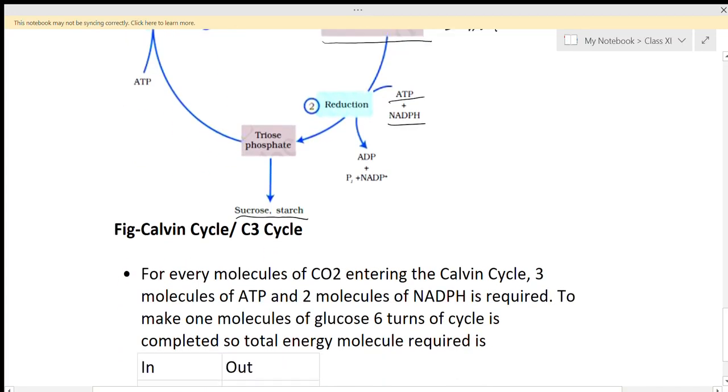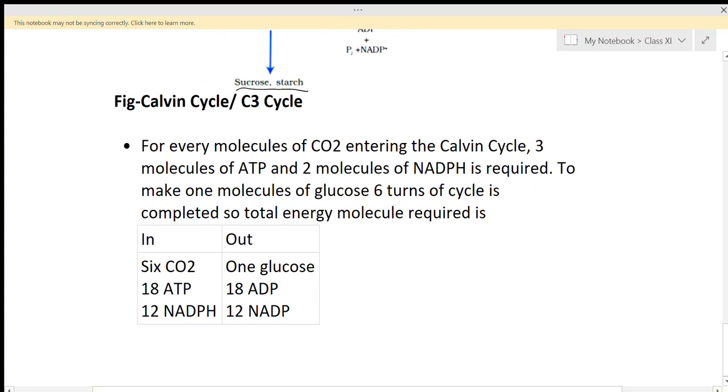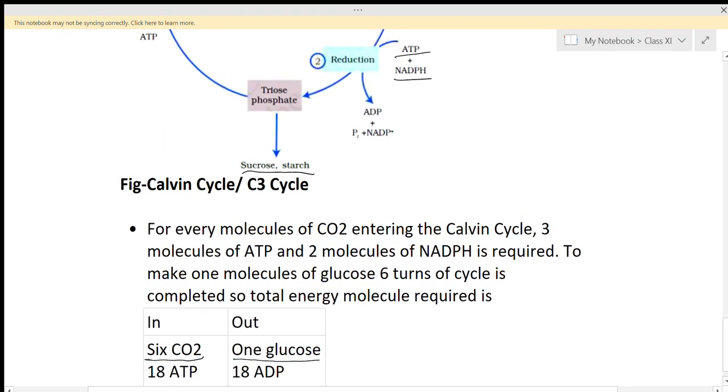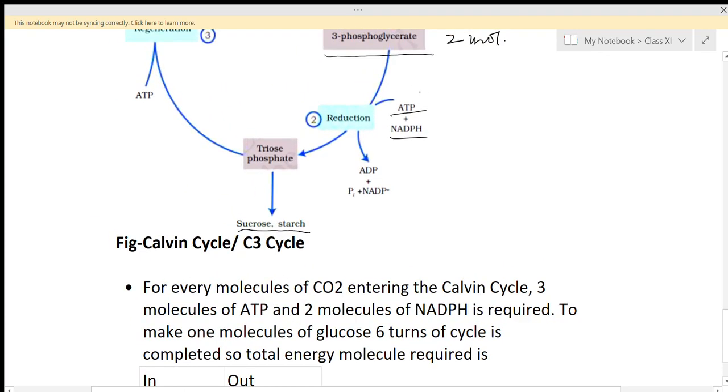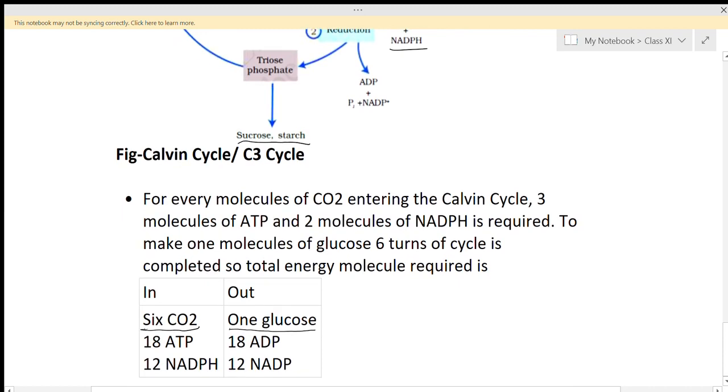Okay, so we can make a chart here. 6 carbon dioxide are used to form one glucose molecule. 6 CO2 will be fixed and one glucose molecule will be formed. And 18 ATP, why can we say 18 ATP? Here 2 ATPs are used and here 1 ATP is used. So 3 ATP are there. 6 cycles will be there. So 6 times 3, it is 18 ATP.